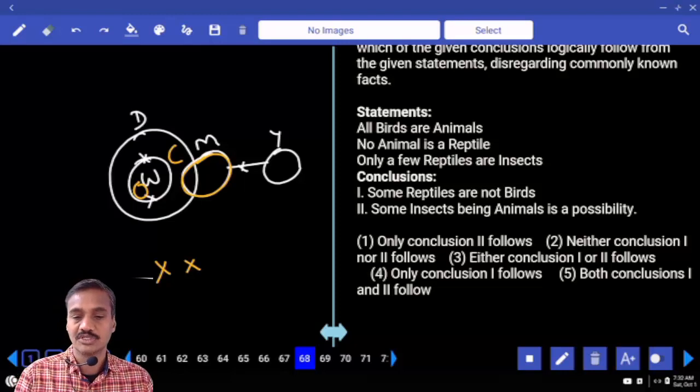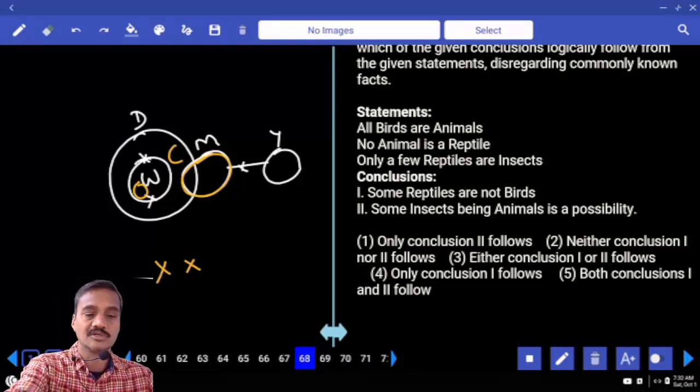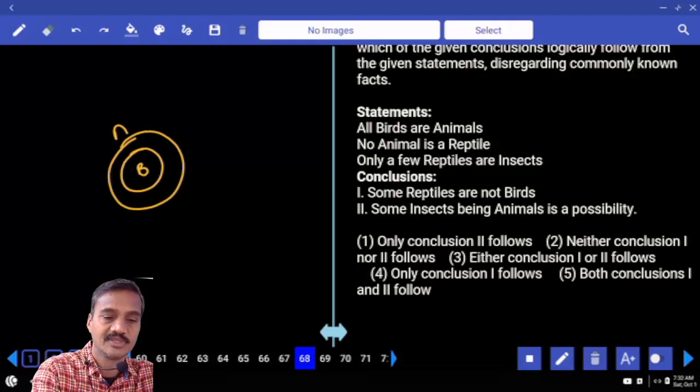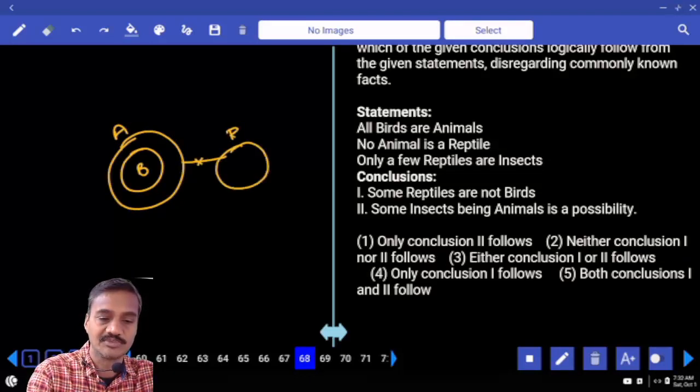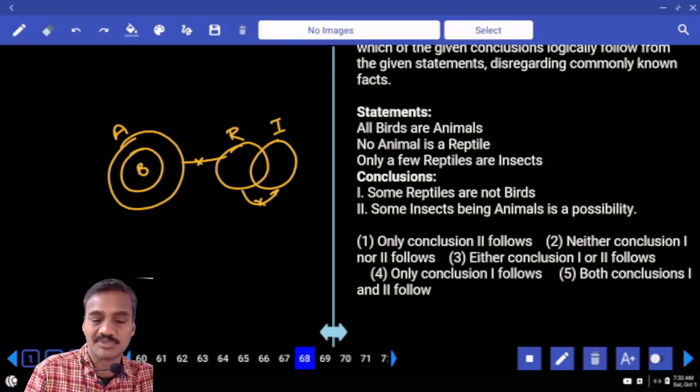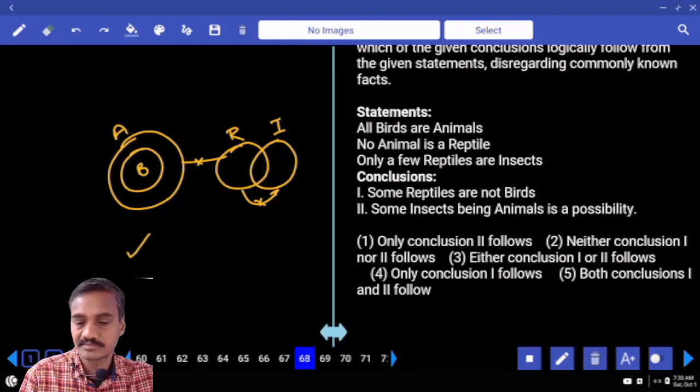Then 68. All these birds are animals. Now these are the birds which are animals. And no animal is a reptile. No intersection between animal and reptile. And only a few reptiles are insects. Some of the reptiles are insects, but not all. Then, some reptiles are not birds, true. It is a definite conclusion.